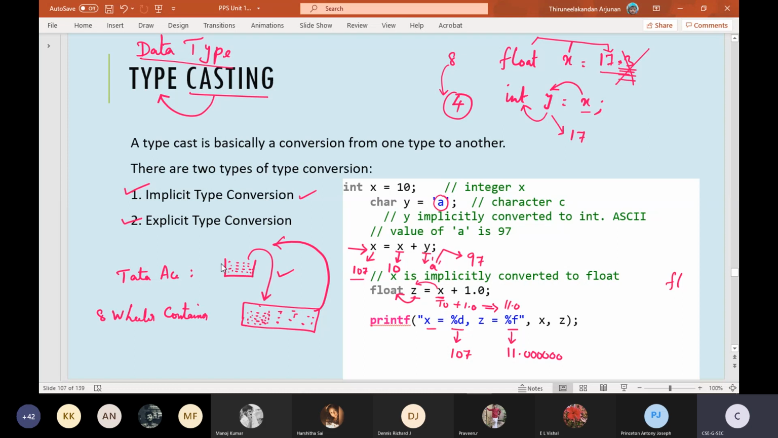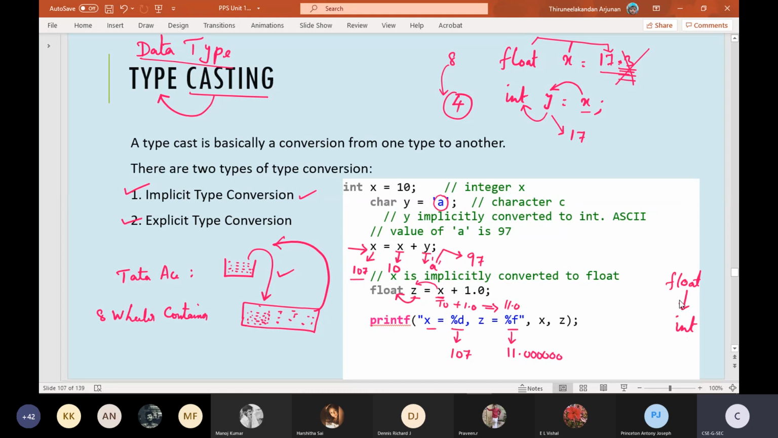Maybe it is possible in real time by running through many trips from source to destination. Tata Ace has to run many number of times. Okay, that is a different story. So what I'm saying here is, as a whole, the full content of this container lorry cannot be dumped into a single small space of a Tata Ace vehicle. So from a higher data type, we cannot assign it to a smaller data type like integer, or short. Okay, short is a data type smaller than integer.